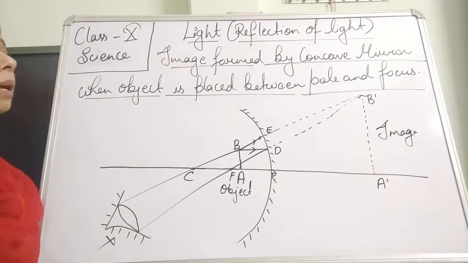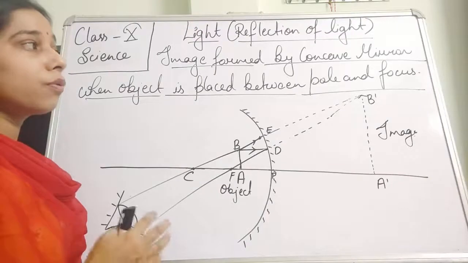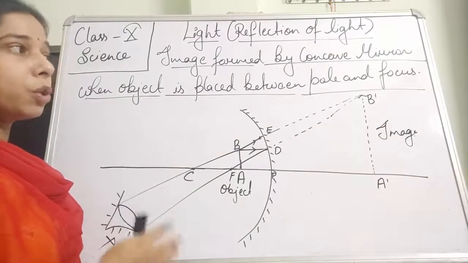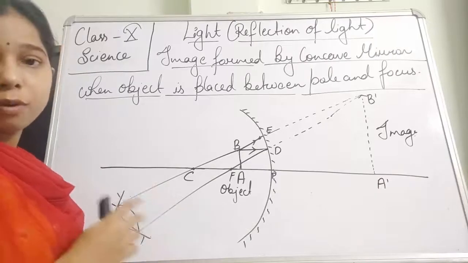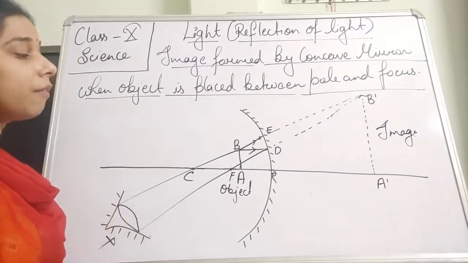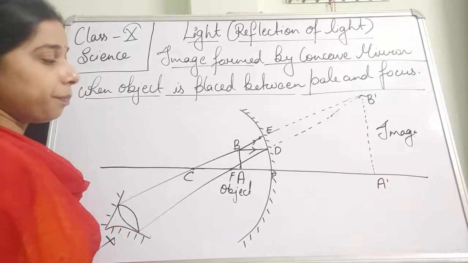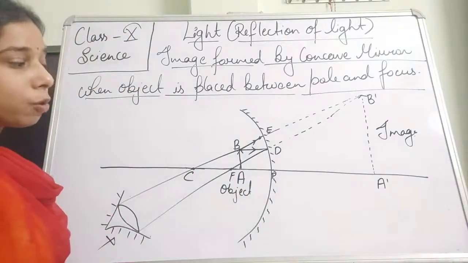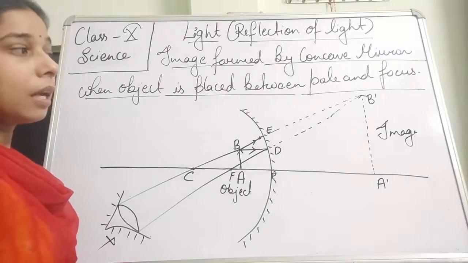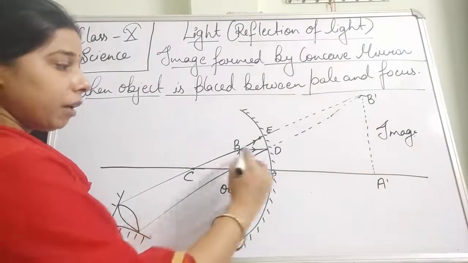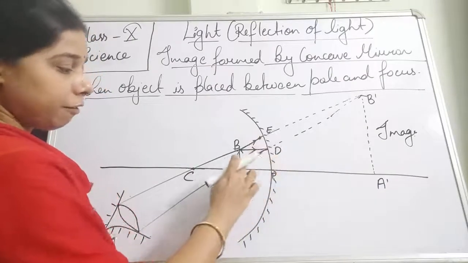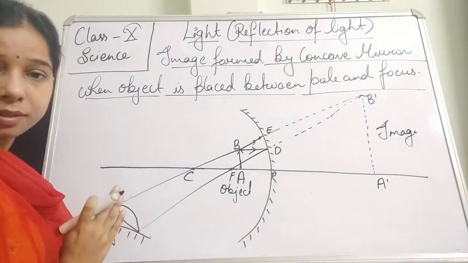Now, if you talk about the image formed by the concave mirror when the object is placed between the pole and the focus, students, you will find a ray of light parallel to the principal axis, which after reflection passes through the principal focus.